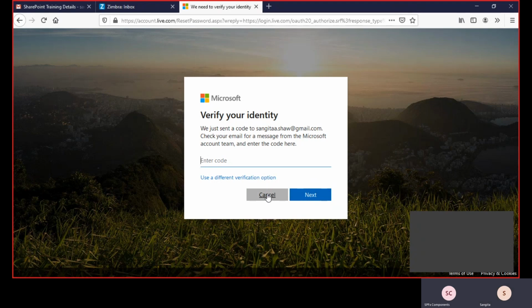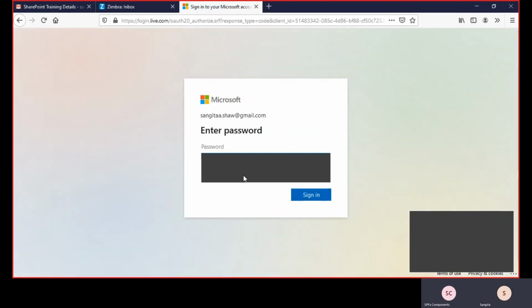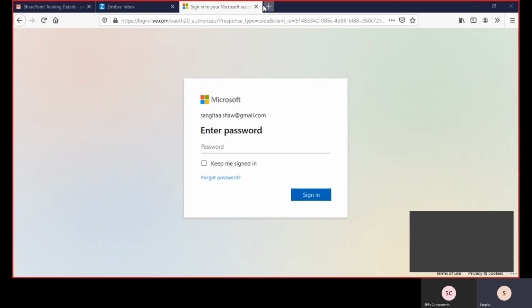Just close the tab. Open with the URL which I gave you, then use the username and password I gave you.